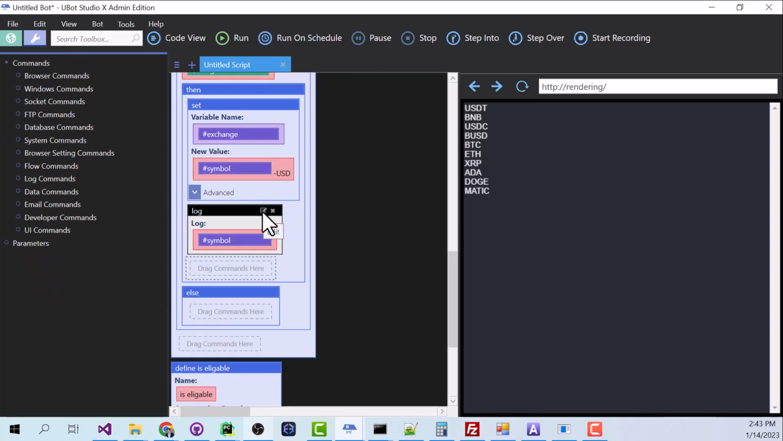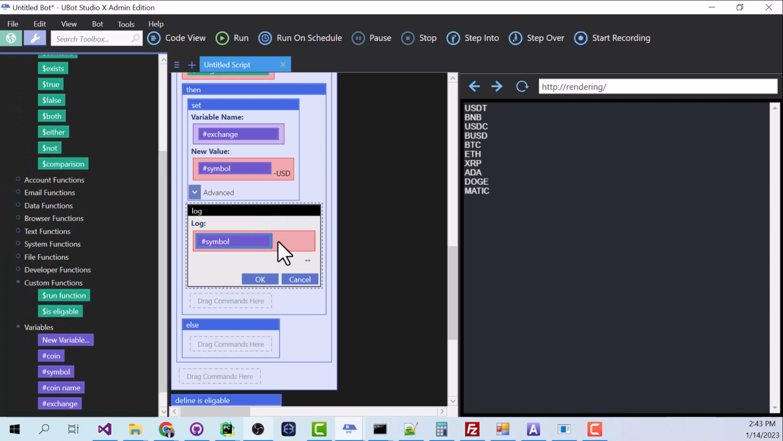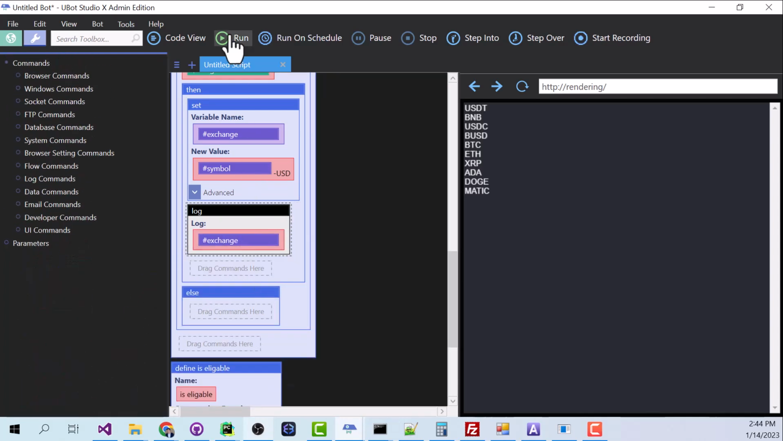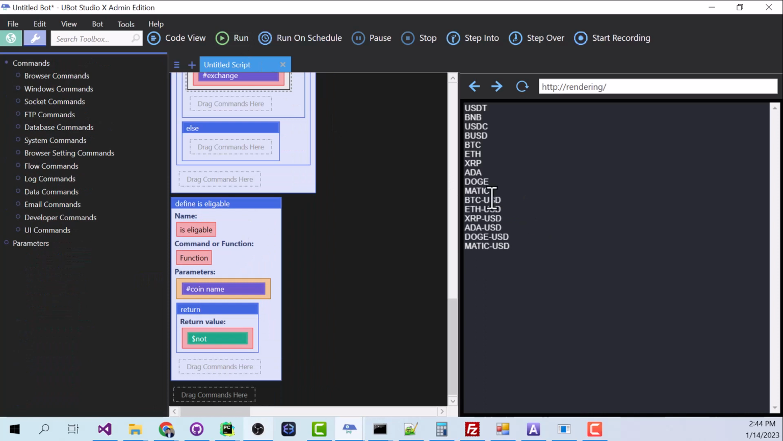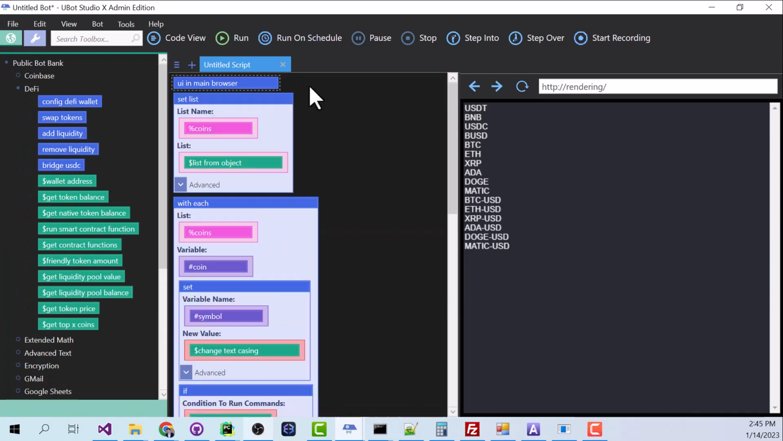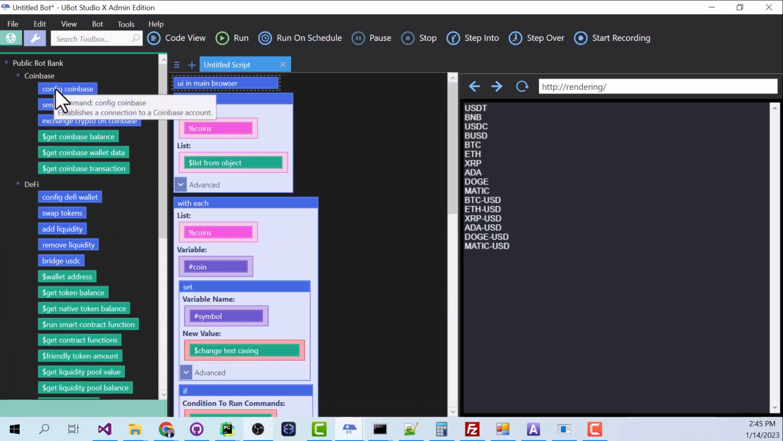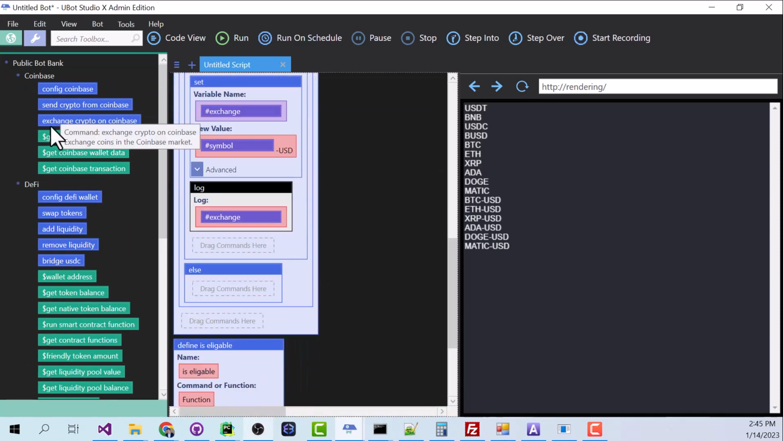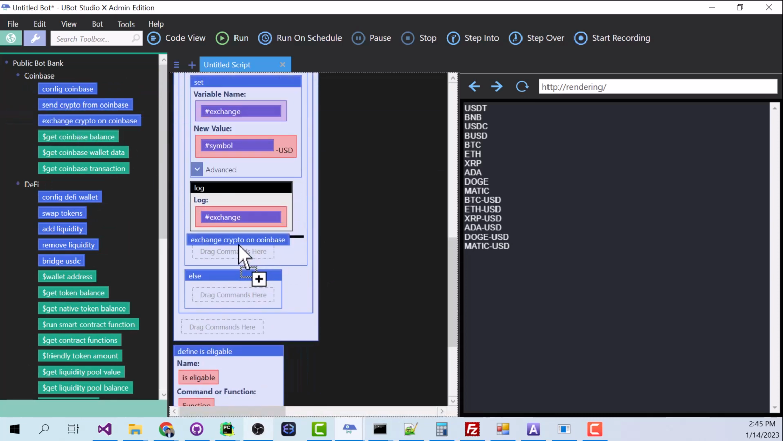Hit OK. Okay, now let's change our log here, and instead of looking at that symbol, let's look at the exchange now. Hit OK, run. Cool, so these are the 6 remaining exchanges that we're gonna do. So we're gonna go back to our DeFi commands, and we haven't actually configured Coinbase yet, so let's do that now. Drag config Coinbase, and then come back down, and we'll say exchange crypto on Coinbase.